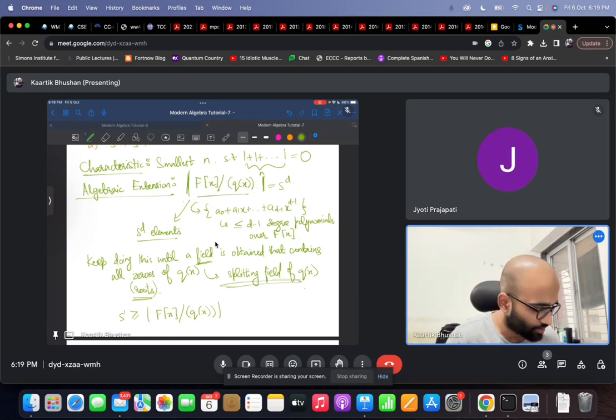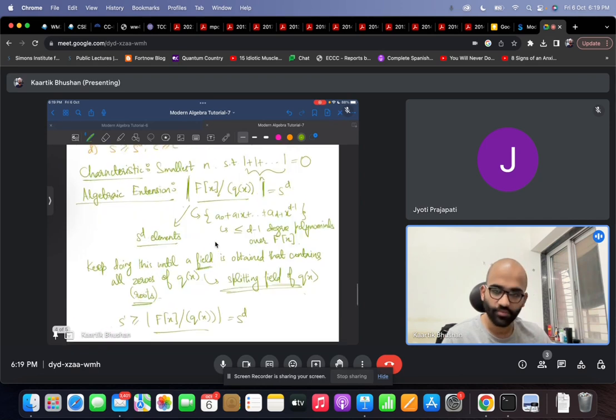If we got to S to the D after one extension, whatever we do afterwards will only increase the size. So S prime should be at least S to the D.